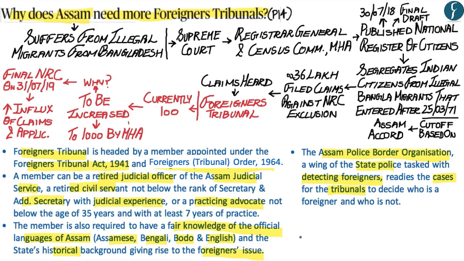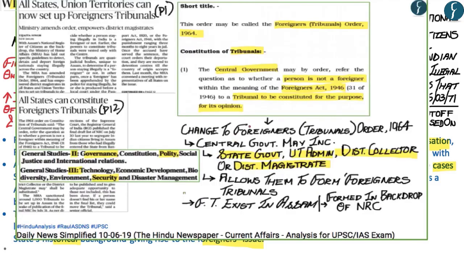Now, the last aspect from today's article that you need to understand is the recent amendment which has been made to the Foreigners Tribunal Order of 1964. Changes made to the Foreigners Tribunal Order of 1964 have been covered within the Daily News Simplified video of 10th of June. Under the Foreigners Tribunal Order of 1964, the central government can constitute a tribunal, and the purpose of this tribunal is to find out whether a person is a foreigner or not.